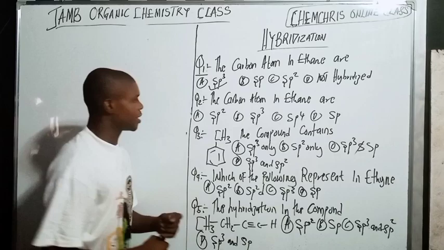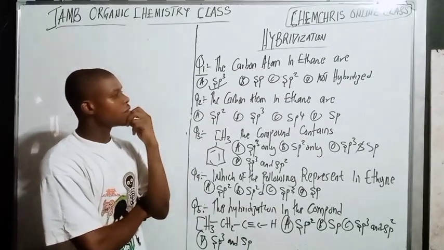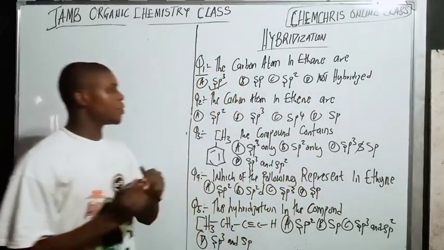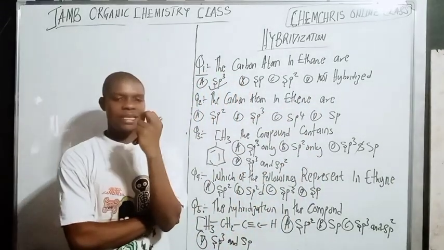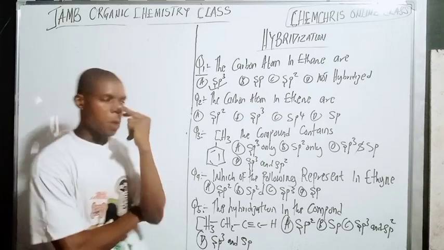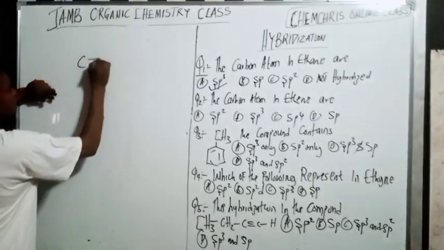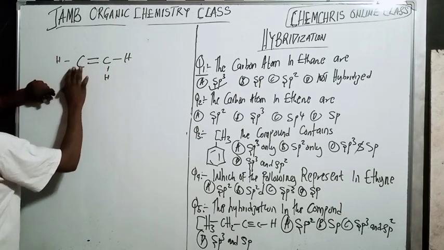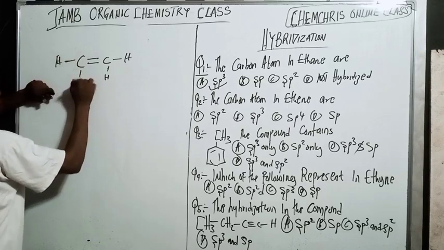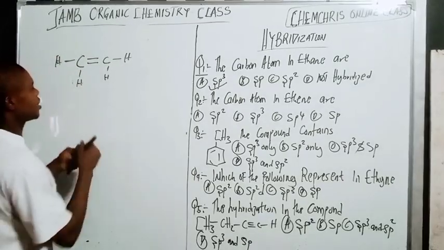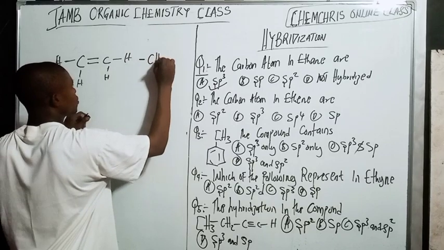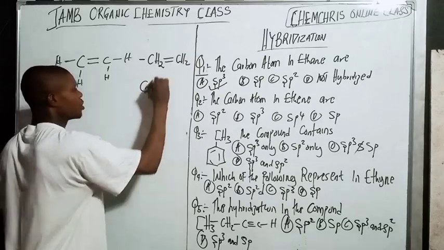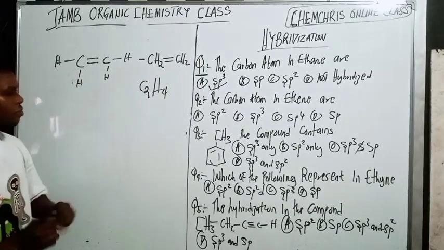Look at the second question here. They say the carbon atom in, yes, it's supposed to be ethene. The carbon atom in ethene. Now, ethene has a double bond, right? So it's going to be carbon here, carbon, and hydrogens. So here we have CH2 double bond CH2, right? So it's going to be C2H4. Can you see that?